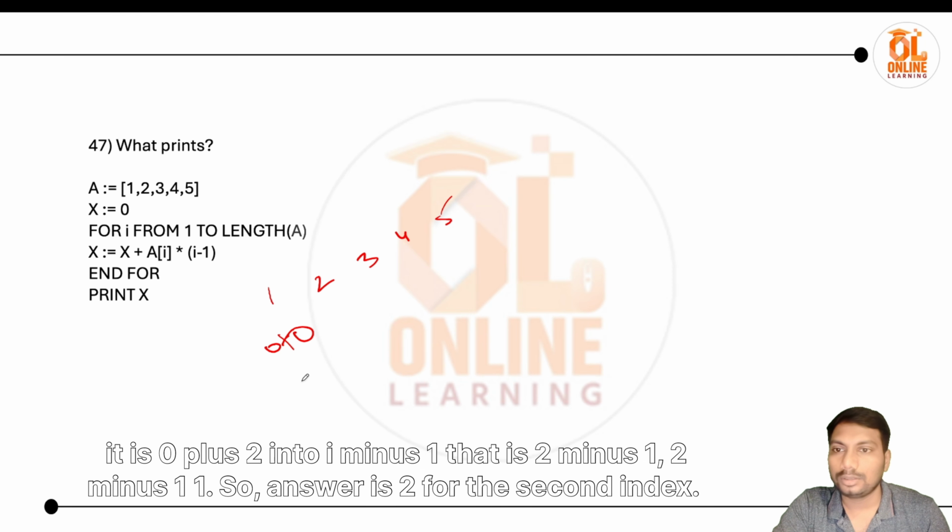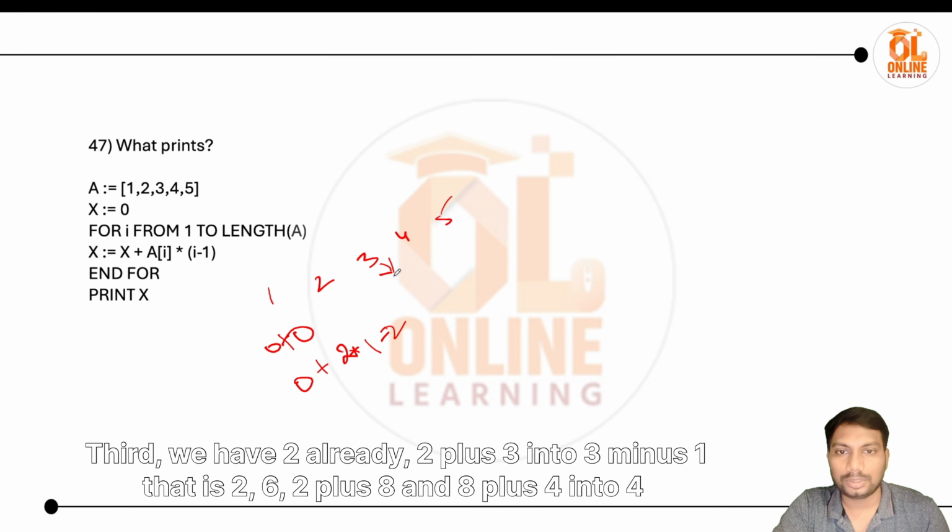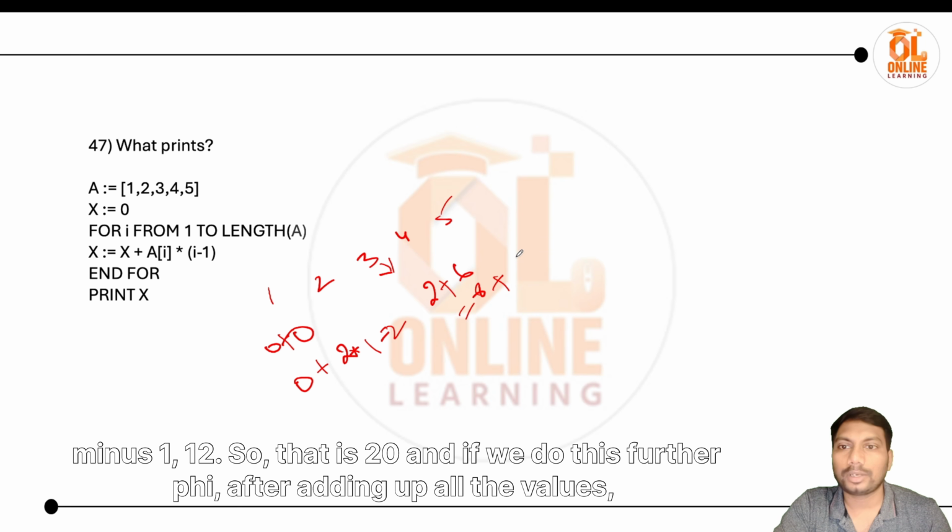But for the second, it is 0 plus 2 into 2 minus 1, that is 1, so the answer is 2 for the second index. For the third, we have 2 already, 2 plus 3 into 3 minus 1, that is 6, 2 plus 6 is 8, and next 8 plus 4 into 4 minus 1, that is 12, so that is 20.